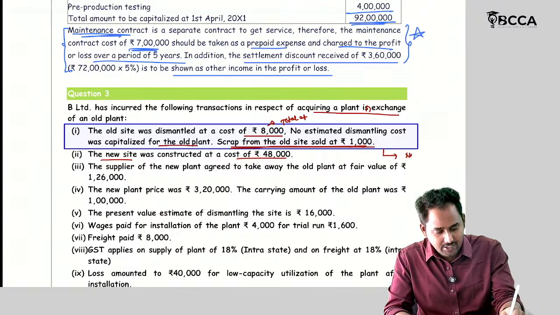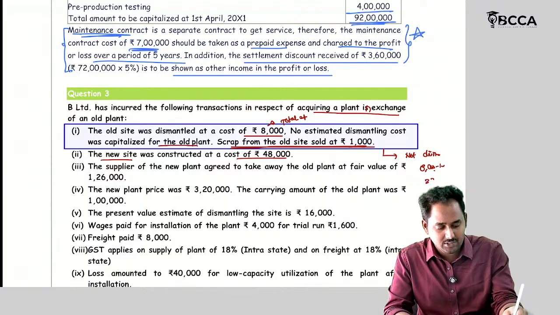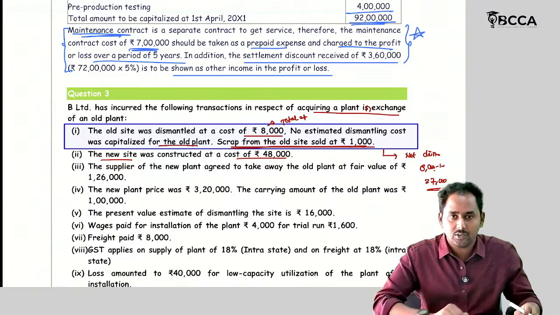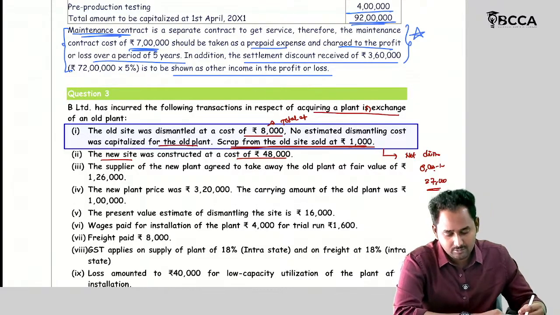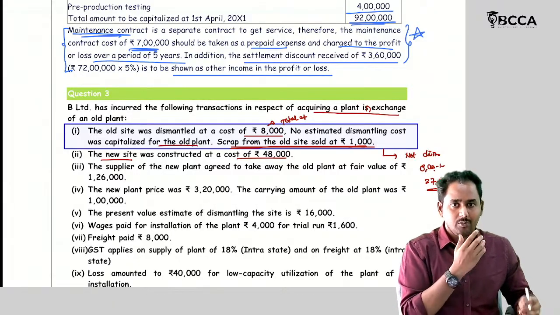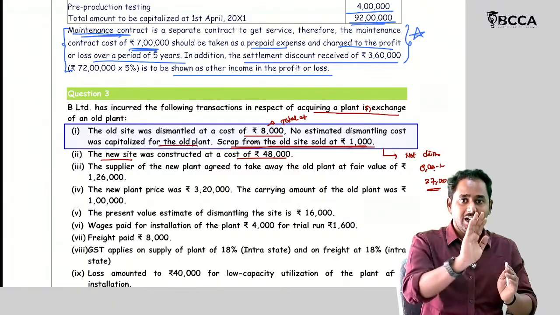What is the net dismantling cost here? 7,000. 8,000 minus 1,000 rupees. This is the 7,000. Can I include this 7,000 in the cost of the old plant? Yes, we should include. Generally, we should include the present value of the dismantling cost at the date of initial